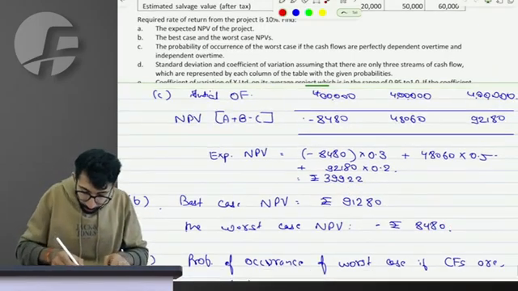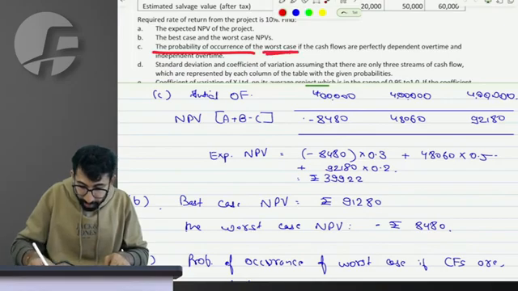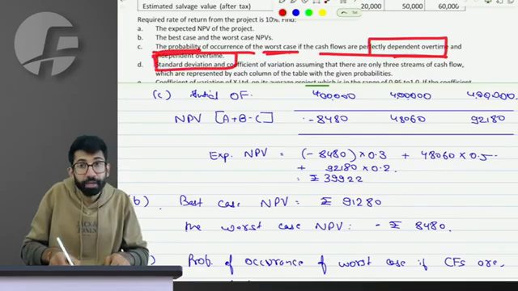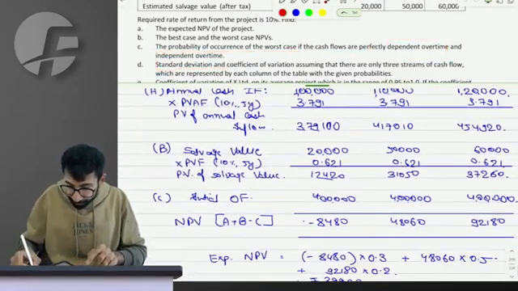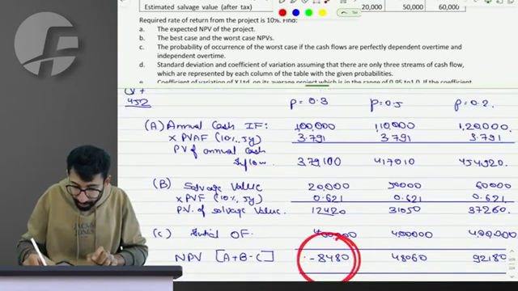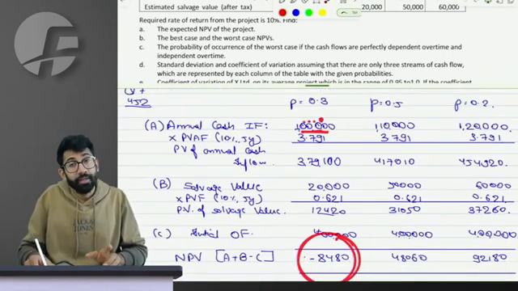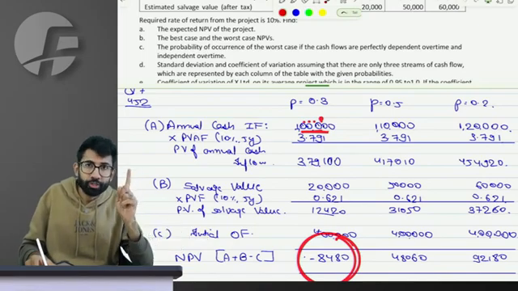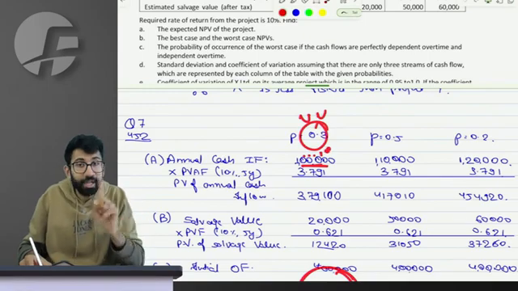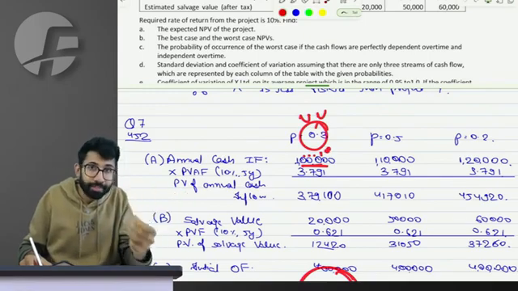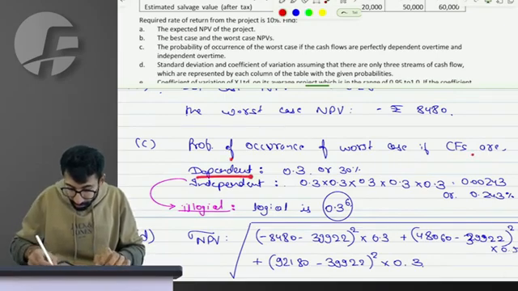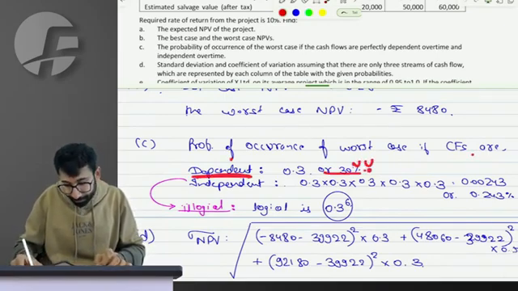Third is, what is the probability of occurrence of the worst case if the cash flows are perfectly dependent, and if they are independent. Sir, worst case. If the cash flows are dependent, it means in the first year if the cash flow turns out to be 1 lakh, then every year it will continue to be 1 lakh sure shot. So there is 30% chance of it being 1 lakh in year 1, and then every year 1 lakh has 100% chance. So overall probability of occurrence of worst case in case of dependent is 30%.